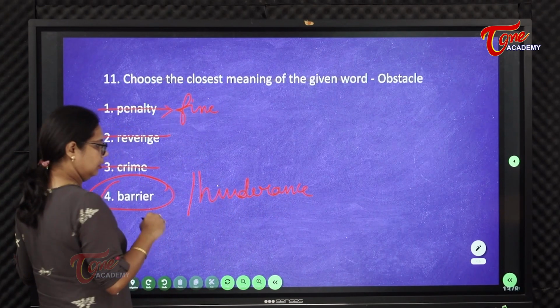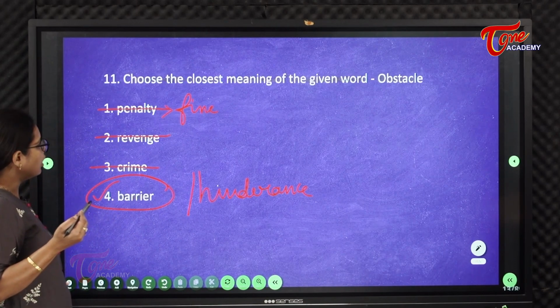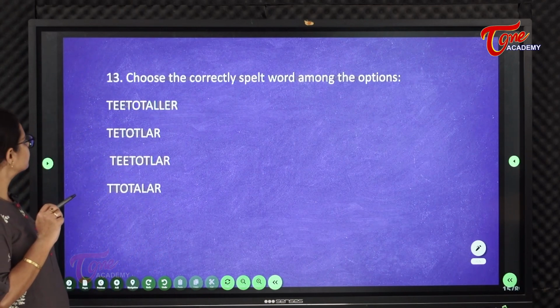Hindrance. This is also the closest meaning, or rather a synonym, for obstacle. Choose the correctly spelt word from among the given options. Choose the correctly spelt word.